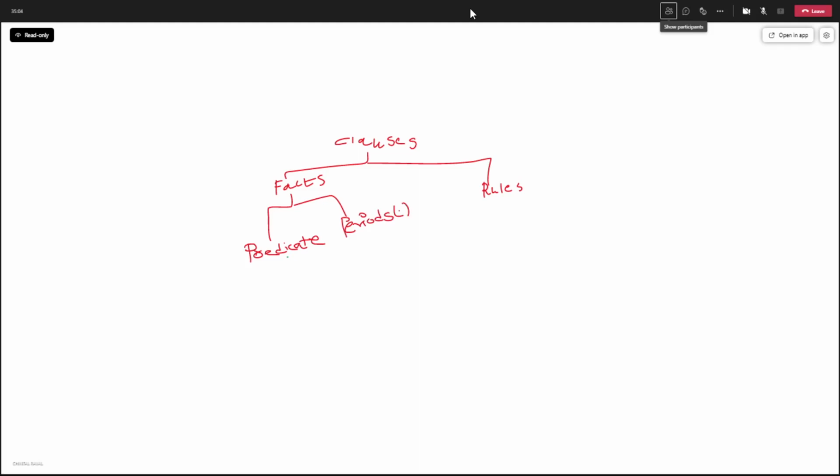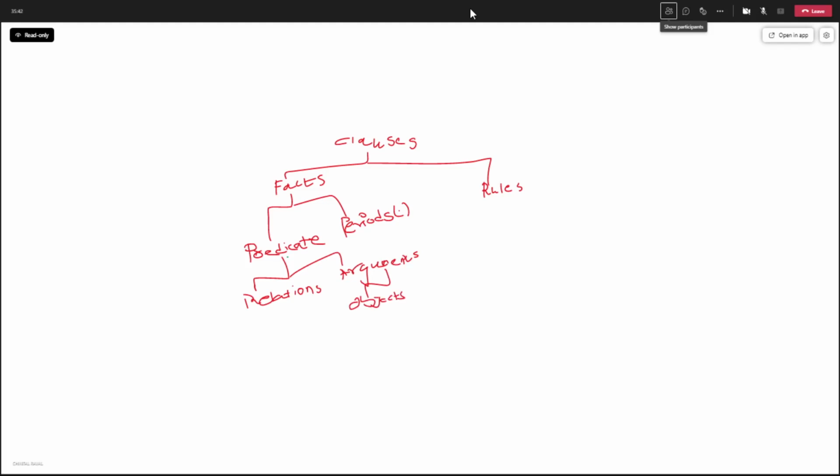Okay, this predicate again we can break it down as relations and arguments, objects.